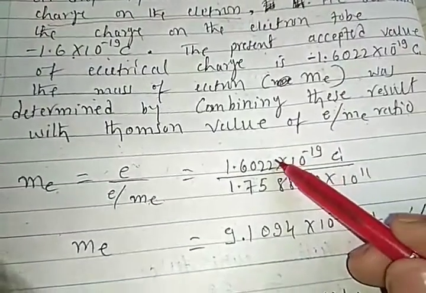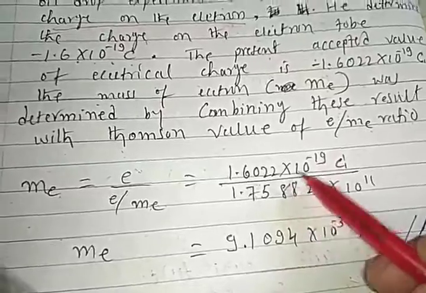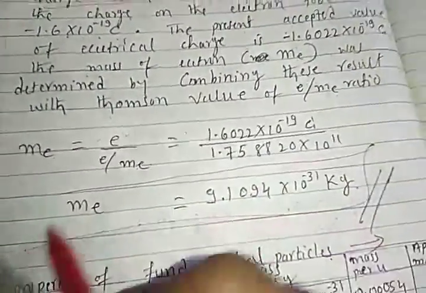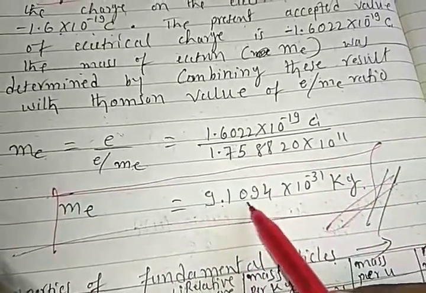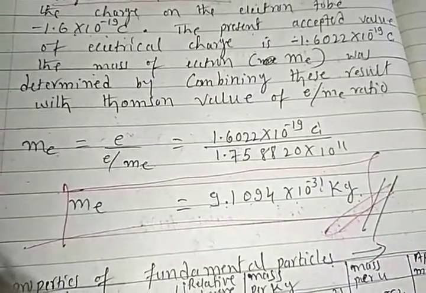When the charge of electrons is divided by the charge to mass ratio of electrons, then we got the mass of electron, 9.1094 times 10 to the power of minus 31 kilogram.